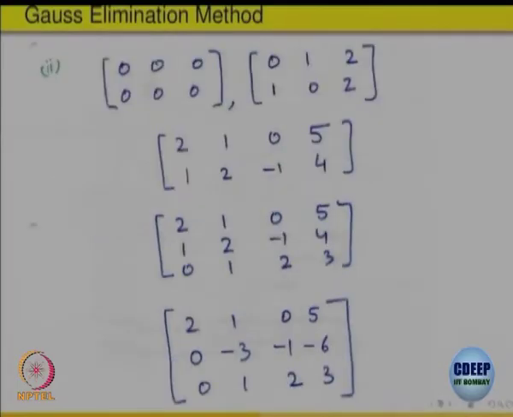Okay. Let us look at some more. For example, let us look at this one: 0, 1, 2 first row, 1, 0, 2 the second row. Here the first non-zero entry in the first row is coming at the second column, but in the next row it is coming at the first place itself. Here is the second column, here is the first column. So, this is not in the row equivalent form. If I wanted to bring it in the row equivalent form, I will interchange these two rows. I will take it up and bring it down. Okay. What about this one?